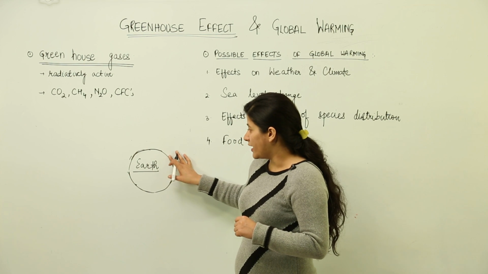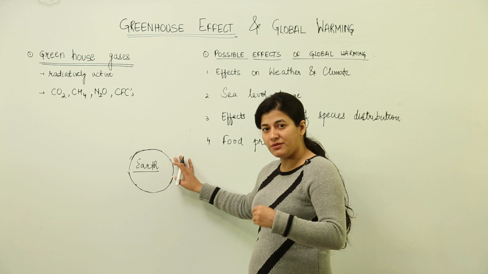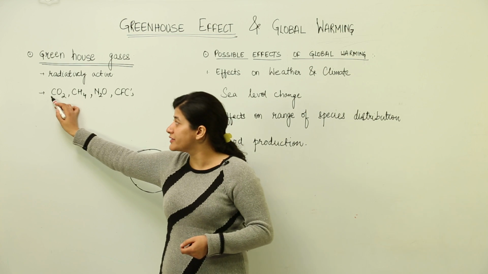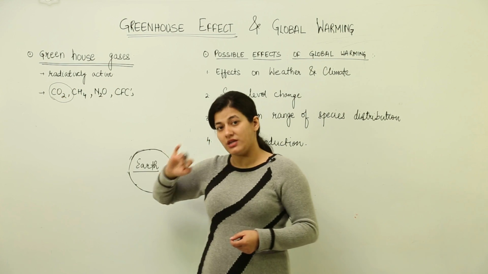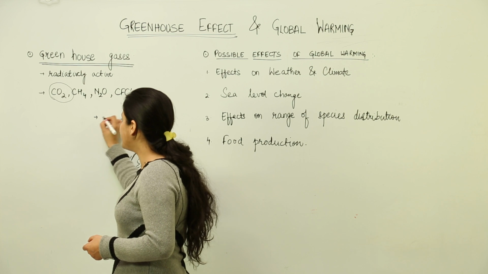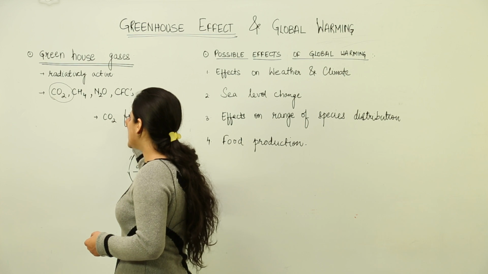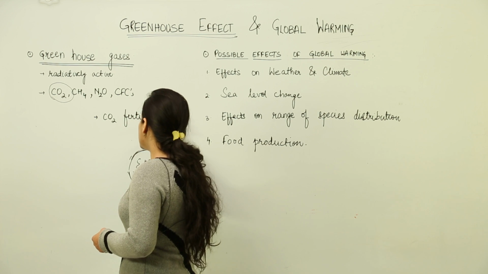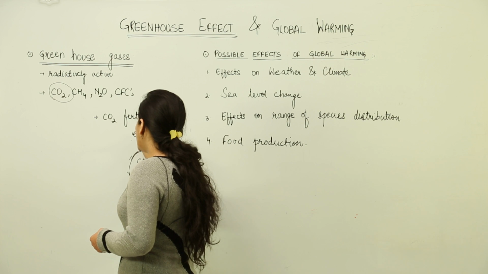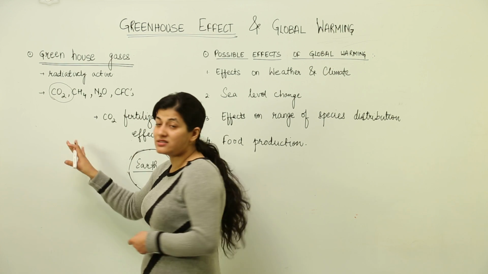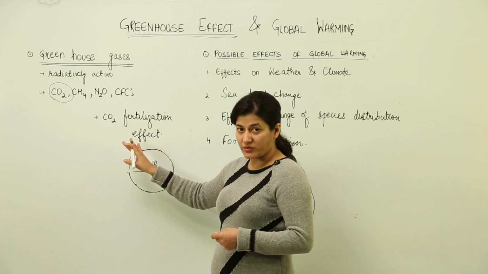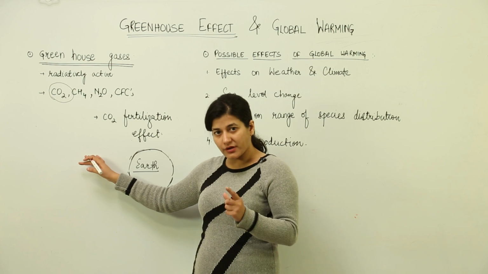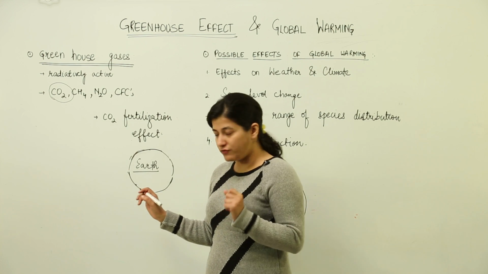Now, one thing might come to your mind that we always say that everything on earth depends on plants, and plants in a way are producing their food by the presence of carbon dioxide. So yes, this question is very much valid, because we do have CO2 fertilization effect which comes into being whenever the content of CO2 increases, which means that the productivity of the plants increases whenever there is more amount of CO2. That means if we are adding CO2 into the atmosphere, that might not have much problem, because CO2 is always a limiting factor in photosynthesis.